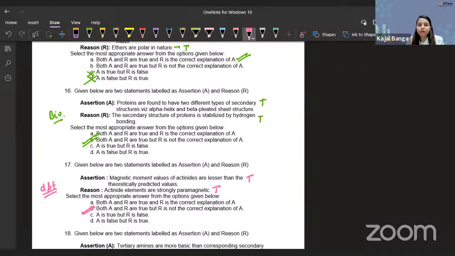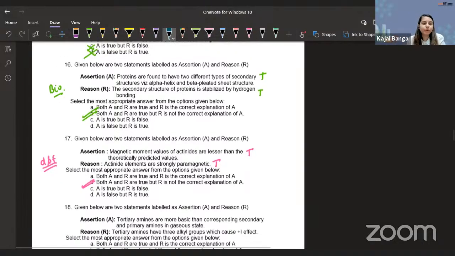The only thing in which you will get confused will be between options A and B. So I already told you what to do. Read the assertion. If it is true, perfect. Read the reason. If it is true, perfect. Now, how to distinguish between A and B? Read the assertion, like in this case: magnetic moment values of actinoids are lesser than the theoretically predicted values because actinoid elements are strongly paramagnetic. Doesn't make any sense. No. So not true. Chalo, let's move on to the next question.